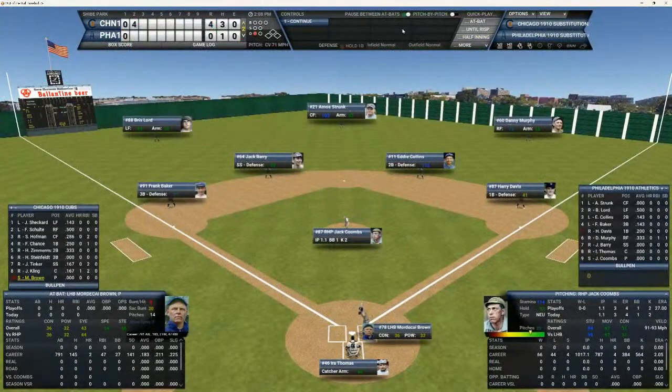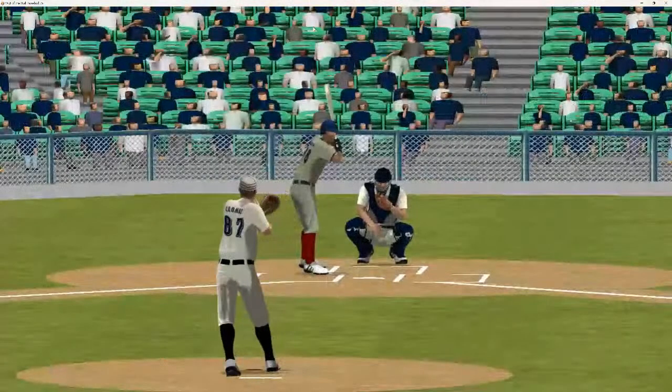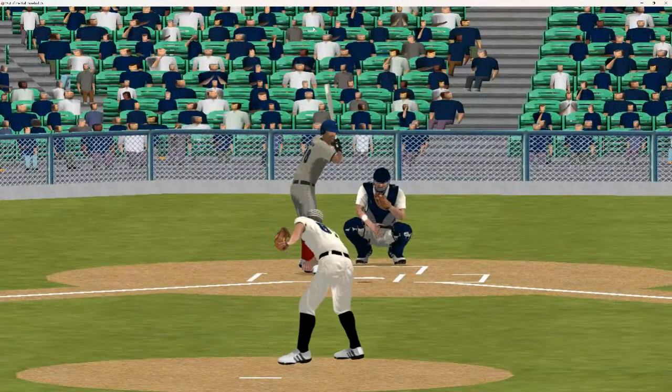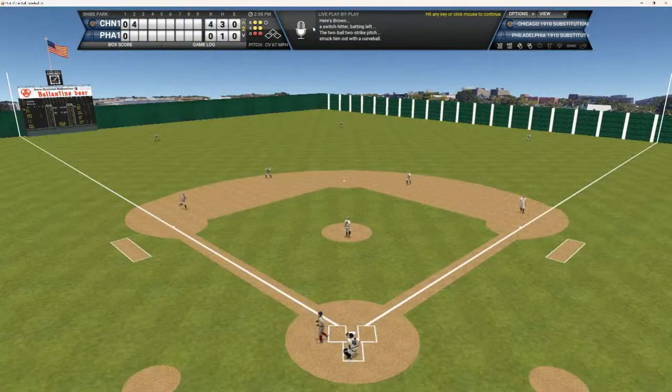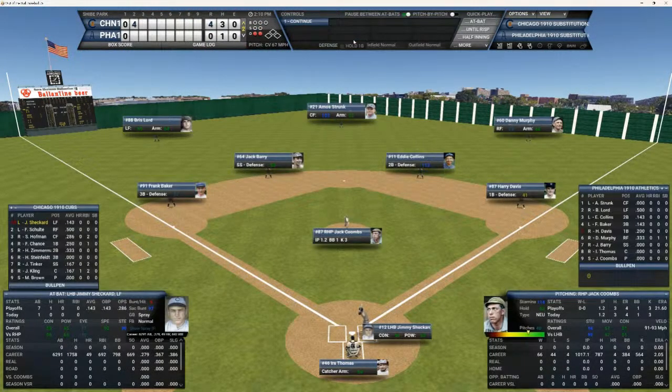Still only 1 out, and Mordecai Brown up for the first time in this series. Here's the 1-1 pitch to Brown. And that's a swing and a miss. Strikeout number 3, I think. Yep, strikeout number 3 for Coombs.